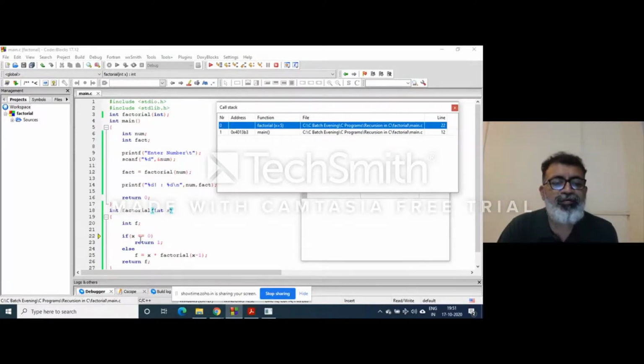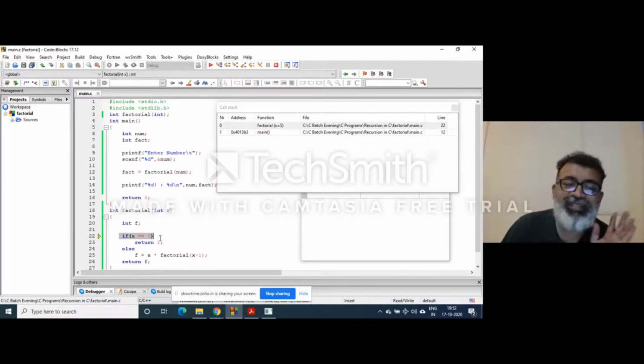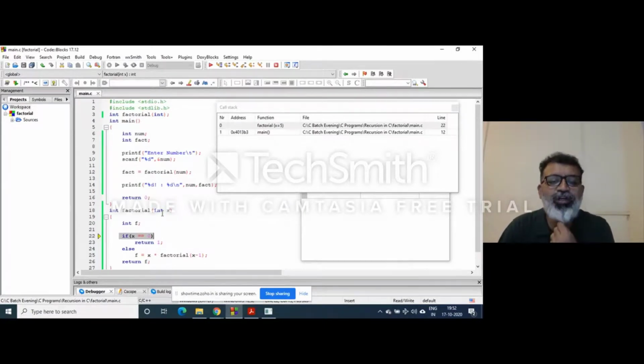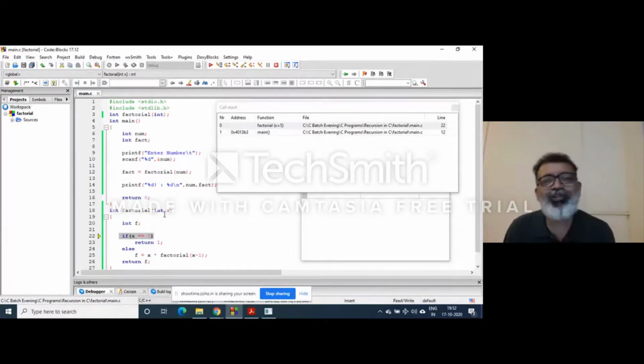Okay. Now, this is the base case. I told you about the base case. If x is equal to 0, this is the base case. Now, since x is not 0, you entered 5. Why do we put the base case? Because factorial of 0 is 1. For a negative number, there is no question of factorial. But factorial of 0 is 1. You can put the condition as x is less than 1. You can put the condition like that as well.